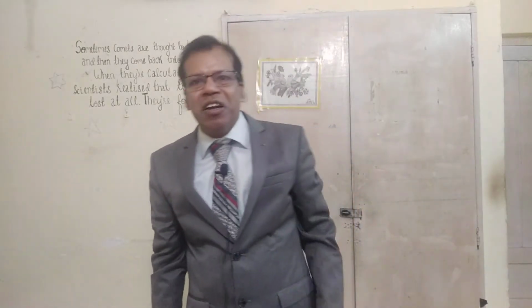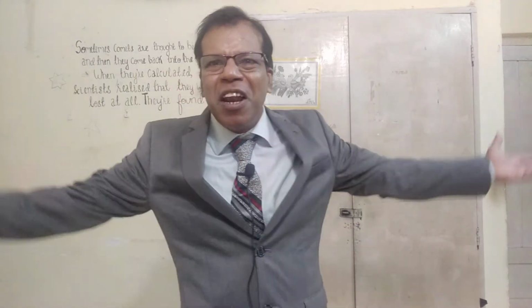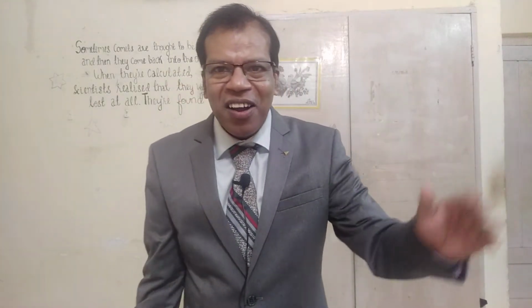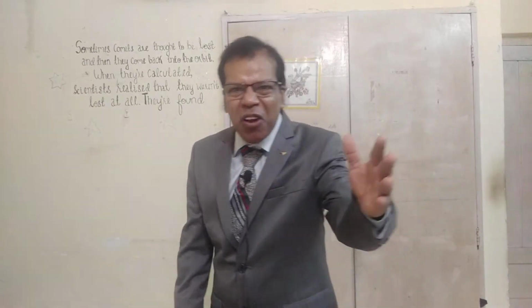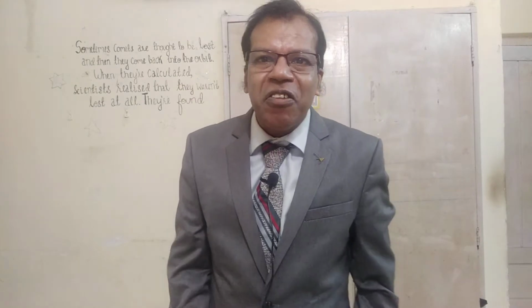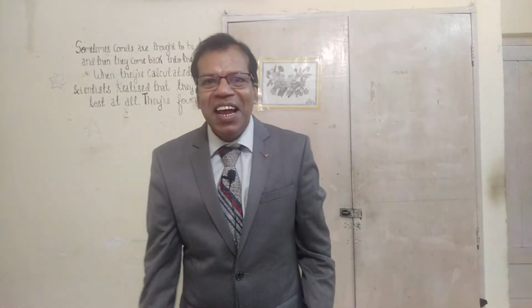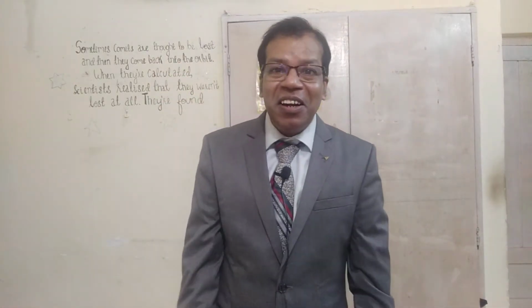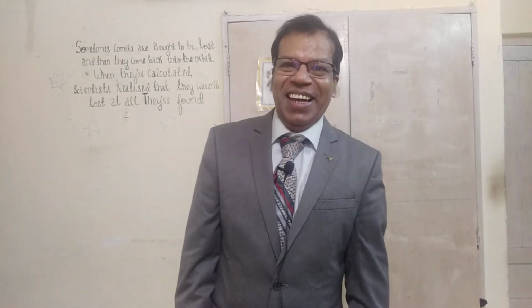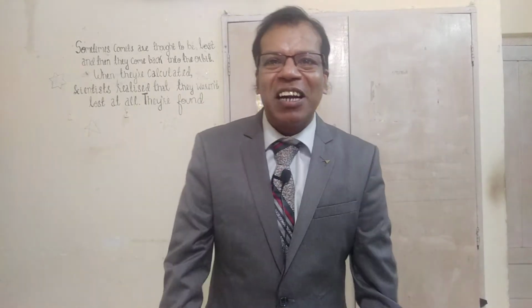Two words have been put for the feminine and masculine gender. Boy is masculine, girl is feminine, and these are totally new words. Brother, sister. Brother is masculine, sister is feminine, totally two different words. Bullock, cow. Bullock is masculine, cow is feminine, two different words. Daddy, mommy. Daddy is masculine, mommy is feminine, different words.